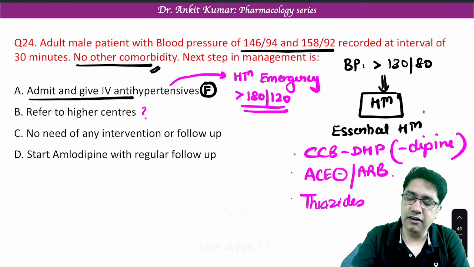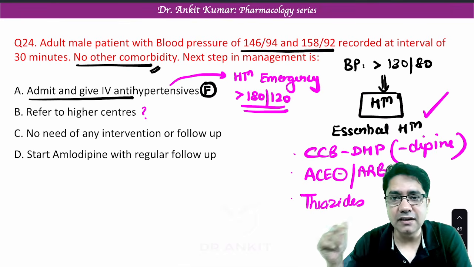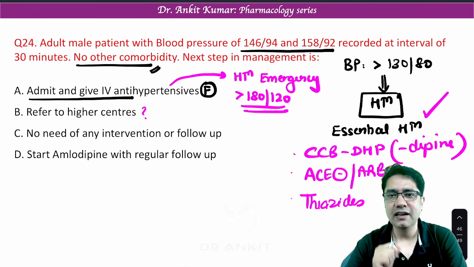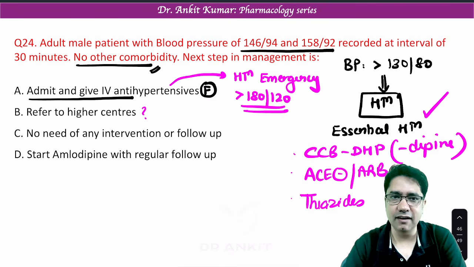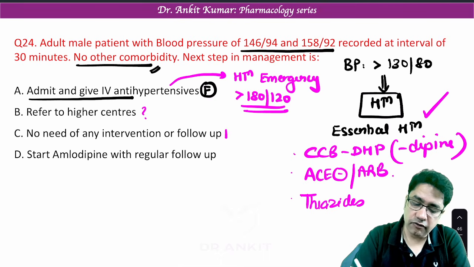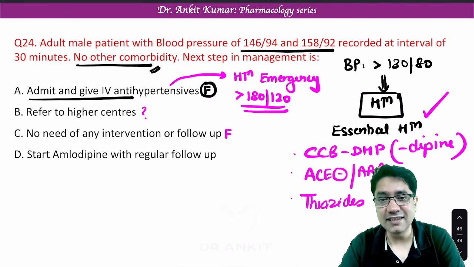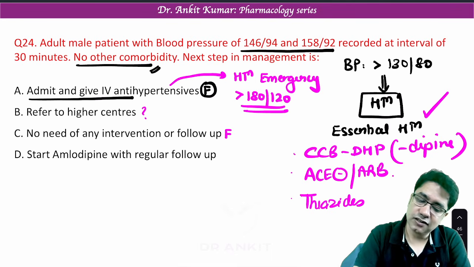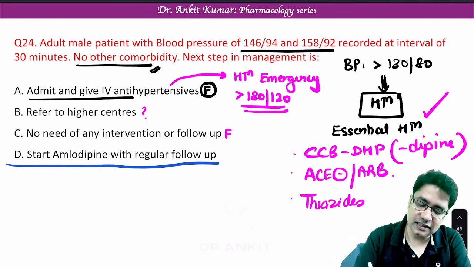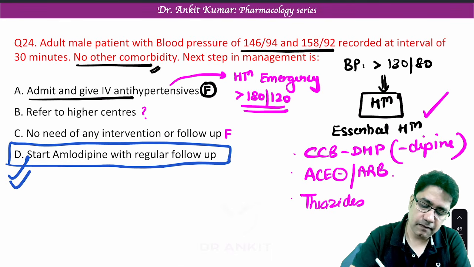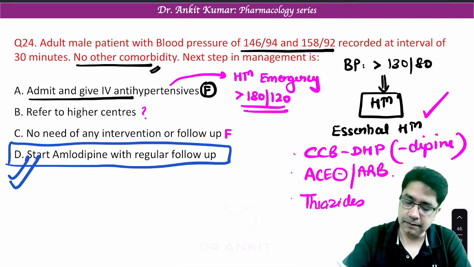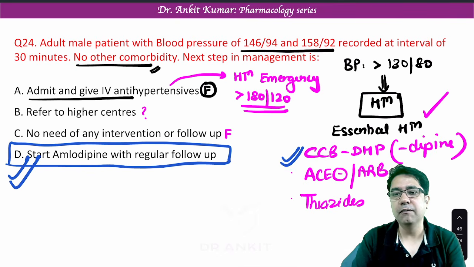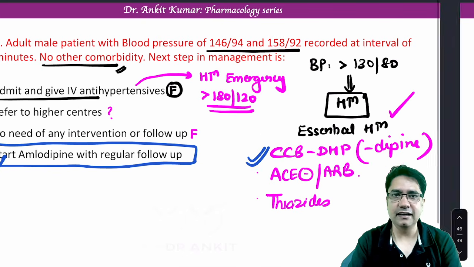No. Remember, we can treat hypertension in a PHC or a lower center also, because we have to simply give an oral drug. No need for intervention? False. Remember, the BP is high. We have to give intervention. So the best answer for our question is start amlodipine and do regular follow-up, because amlodipine is a calcium channel blocker, DHP type. So D is the correct answer.